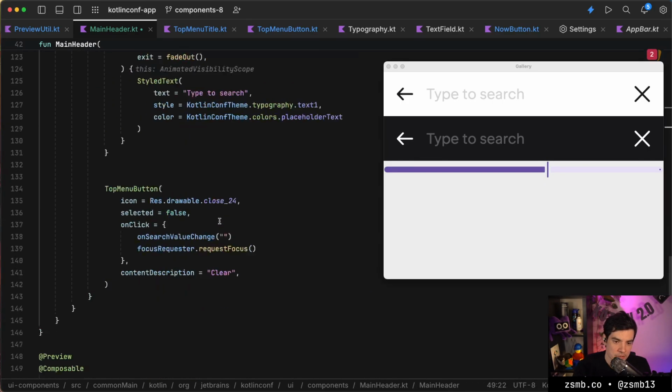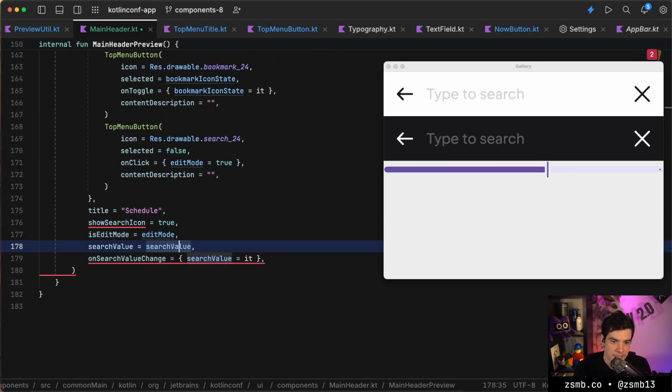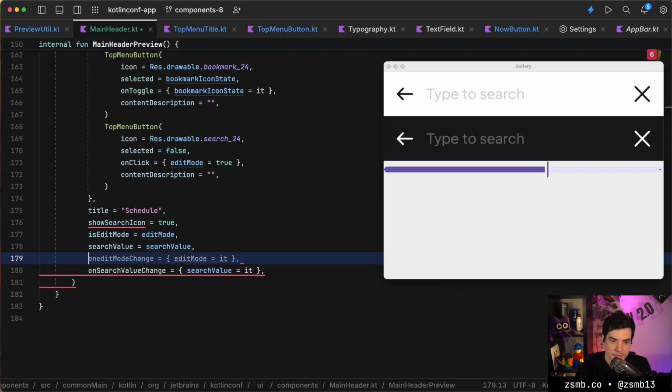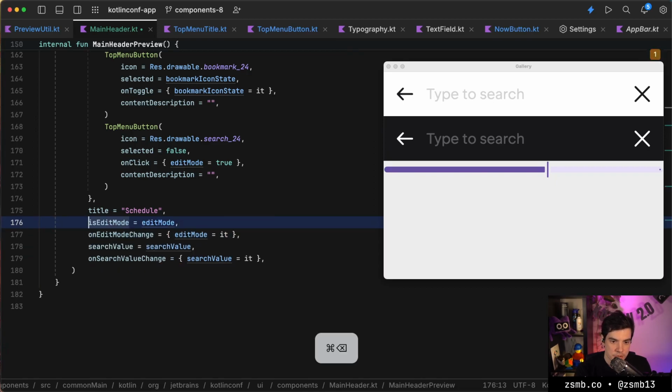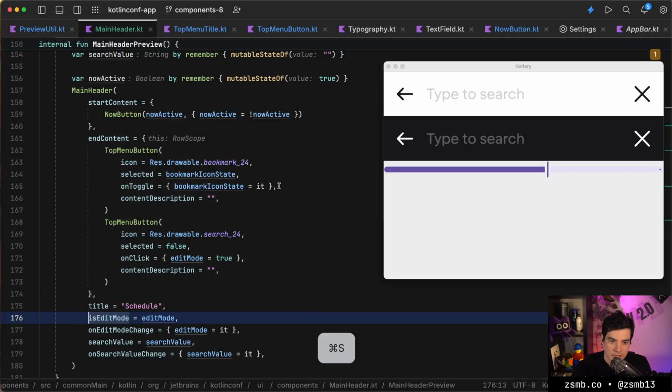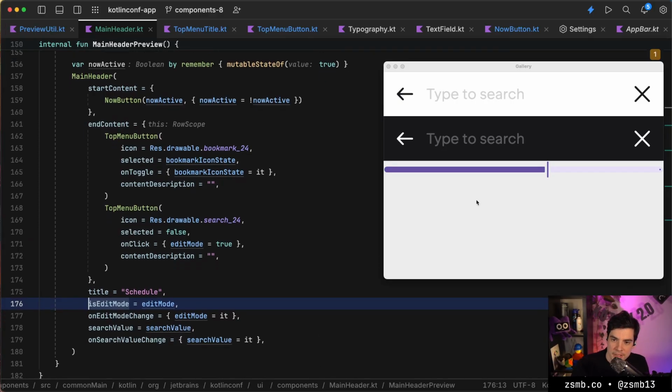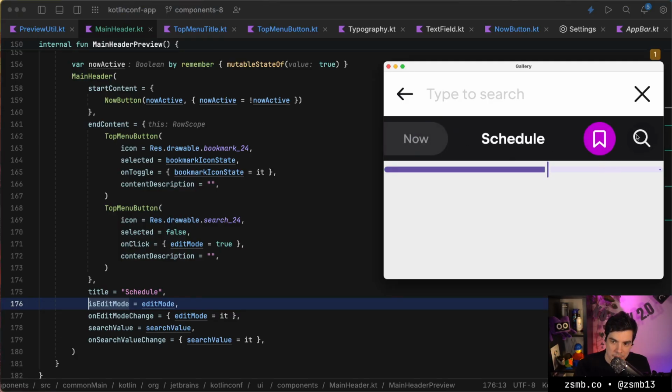Oh, we still do need a callback for whenever we hit the X. So on edit mode change still needs to do something. Show search icon doesn't exist anymore. I think that's a compilable state. So let's run that. Hot reload. Hot reload still works. We can click the now button. We can click the little bookmark thing. We can click search and it takes us to search. And we can type things in and we can hit the X and it clears the input. That all works fine.